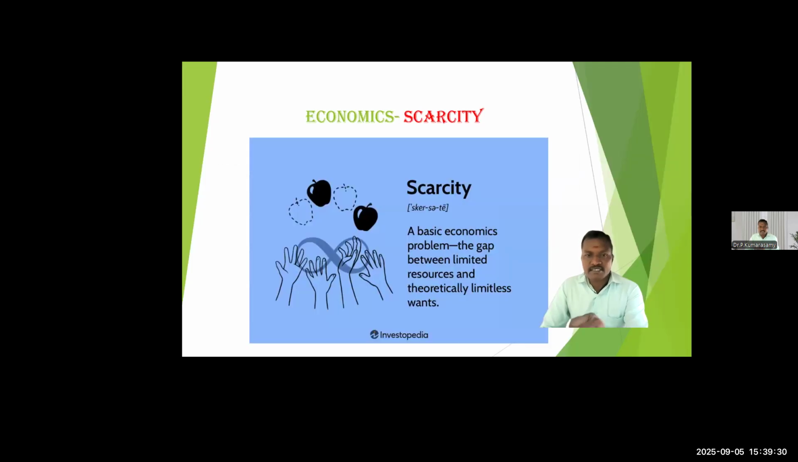Then what do you mean by scarcity? Scarcity is nothing but the gap between unlimited wants and limited resources. That gap is called scarcity or deficiency. It is the basic economic problem. That means a gap between limited resources and theoretically limitless wants. That gap is taken as scarcity or deficiency.